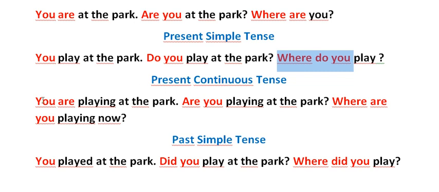Now present continuous tense. You are playing at the park. Here the are is a helping verb. And when we change this positive sentence into a question sentence, the helping verb comes before the you. So, are you playing at the park? Then if you want to add where, it comes before the are. So, where are you playing now? You see, we add where before the are, the helping verb.